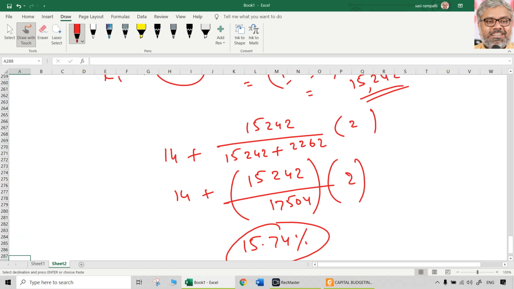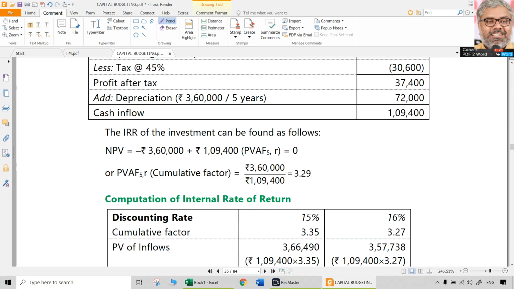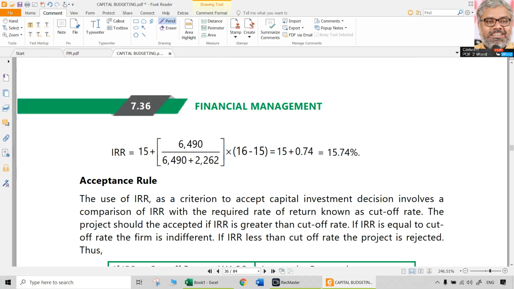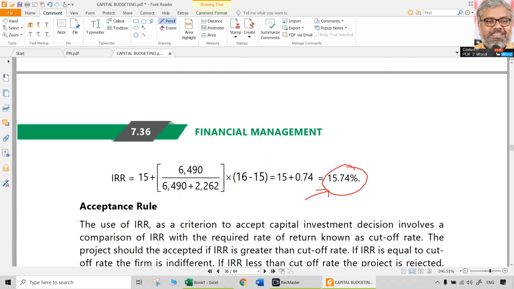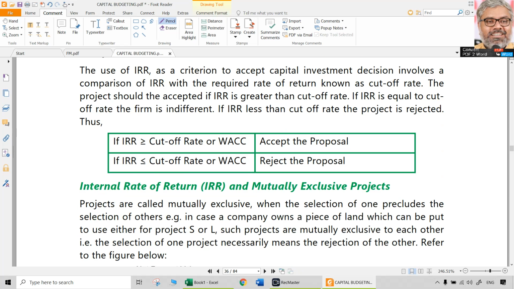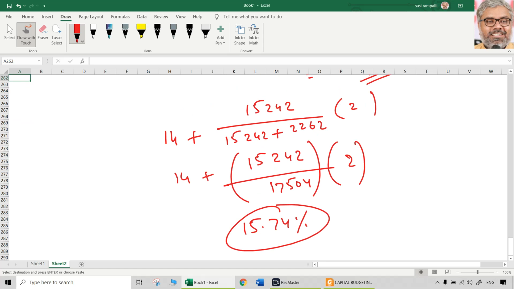That's okay. It will be somewhere around that only. Even if you took 15 as R1, it will be around that only. Let us see what is the answer here. Same answer, around 15.74. They took 15% and 16% rates; we took 16 and 14. Still we got the same answer. So we don't have to worry too much about the rates, but make sure the difference between them is not like 5% or 4%. 2% is acceptable. 1% is preferable but risky, involving cumbersome calculations.